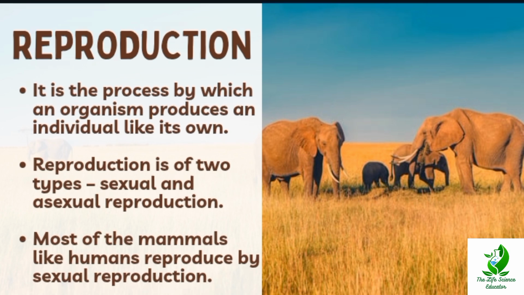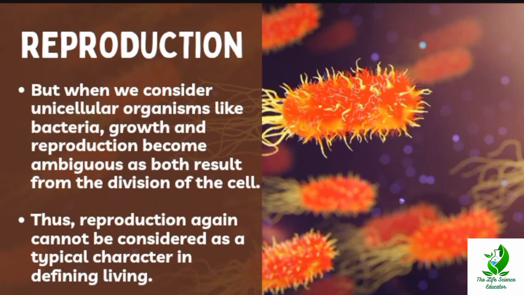So, reproduction is the process by which an organism produces an individual like its own. Reproduction is of two types, that is sexual and asexual reproduction, and most of the mammals like humans reproduce by sexual reproduction. But when we consider unicellular organisms like bacteria, growth and reproduction becomes ambiguous, meaning not clear whether it is for growth or reproduction, as both result from the division of the cell. Thus, reproduction again cannot be considered as a typical character in defining living.